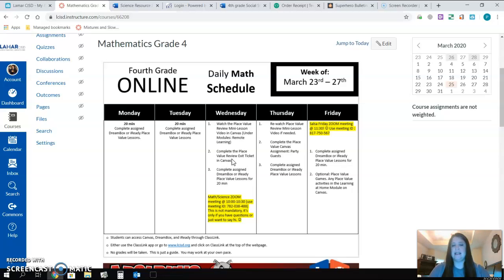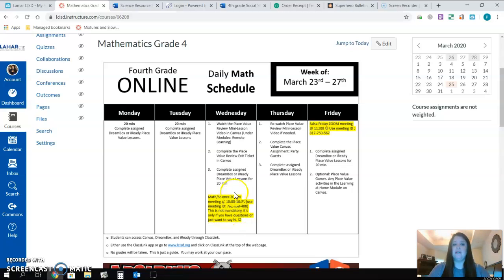I'd do a mini lesson and then I'd give you a little exit ticket to see how well you understood it. After you watch the video and do the exit ticket in Canvas, then go do your assigned lessons in Dreambox or iReady. And then there is a special note here I highlighted in yellow.